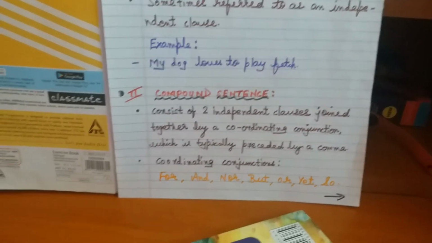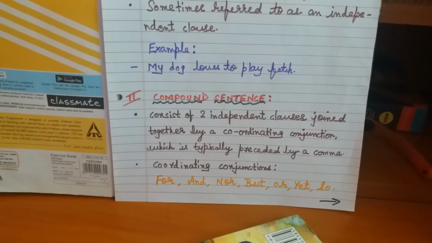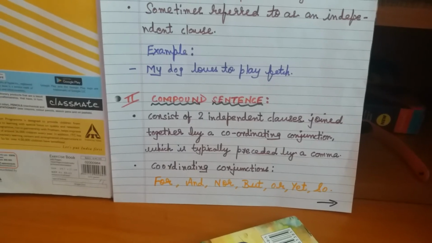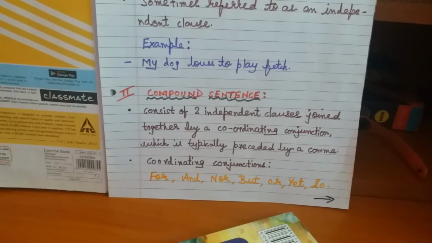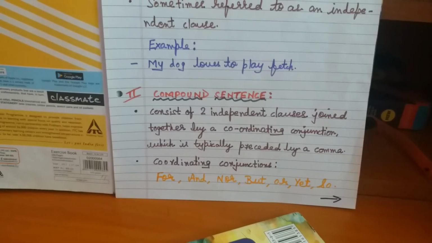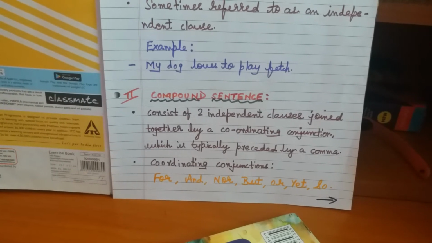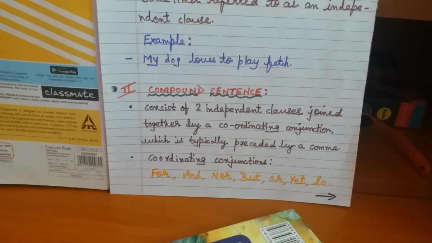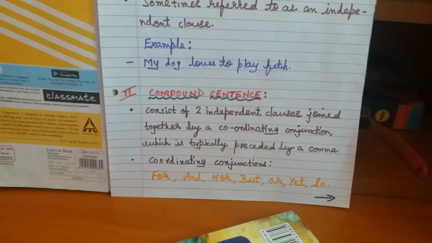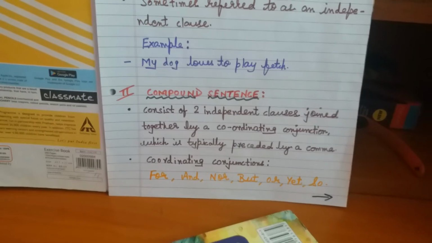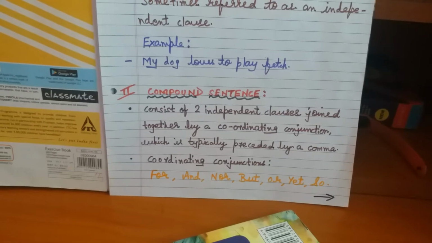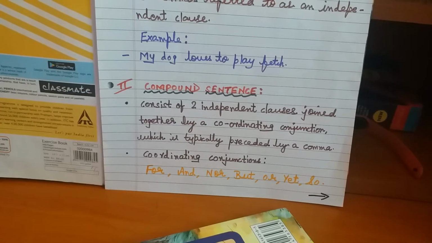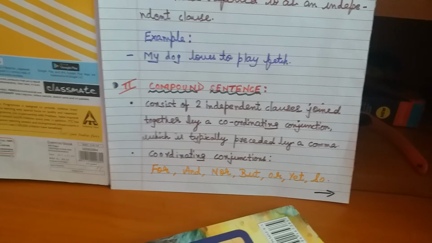So basically a sentence which is made up of principal or main clauses is called a compound sentence. Example: night came on, rain fell heavily, we all got very wet. Such a sentence is called a compound sentence. A compound sentence is one made up of two or more principal or main clauses.